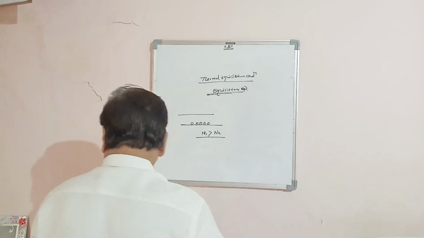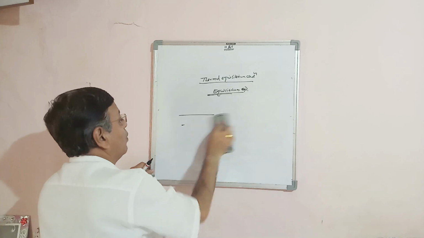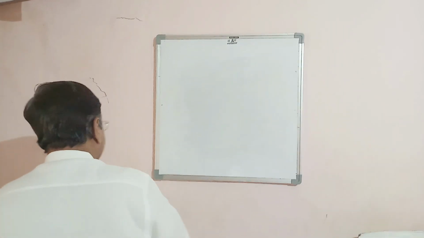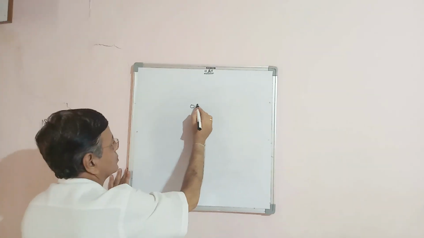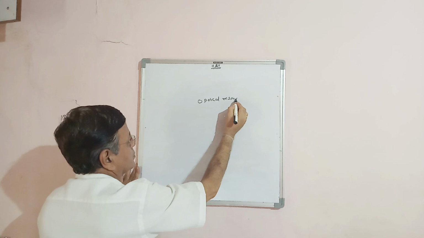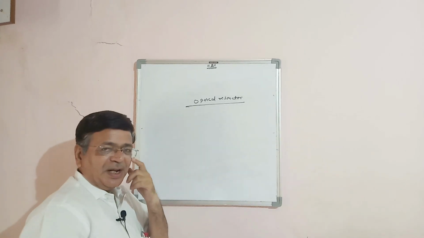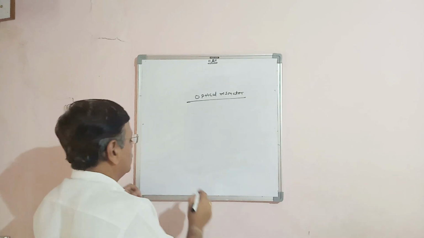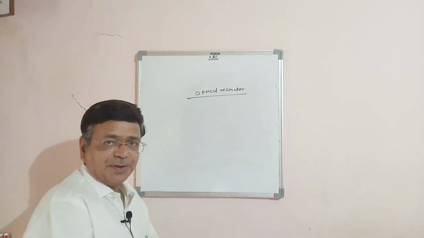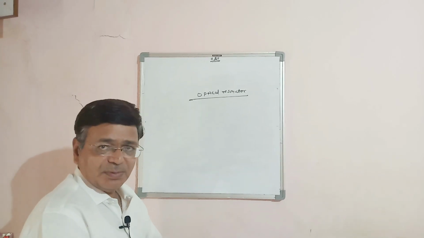Then another important term we have to discuss here is the optical resonator. The lasing action will take place within this optical resonator. The question is how this optical resonator is formed.